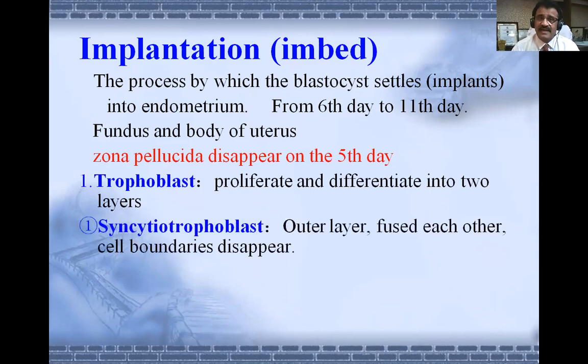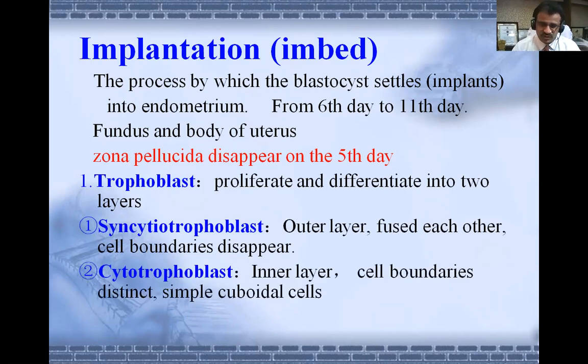The embryo has the trophoblast, which is going to stick to the wall of endometrium. It proliferates and differentiates into two different layers. One is syncytial trophoblast and the other is cytotrophoblast. Syncytial trophoblast is the outer layer, fused with each other, cell boundaries disappear. Cytotrophoblast is the inner layer, cell boundaries distinct, and simple cuboidal cells.